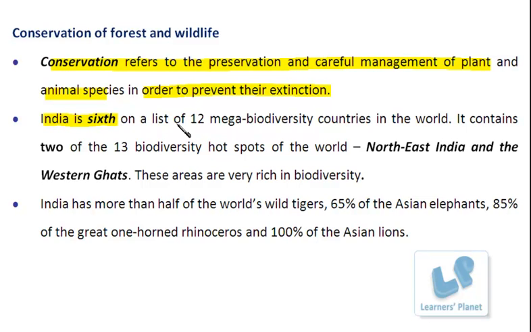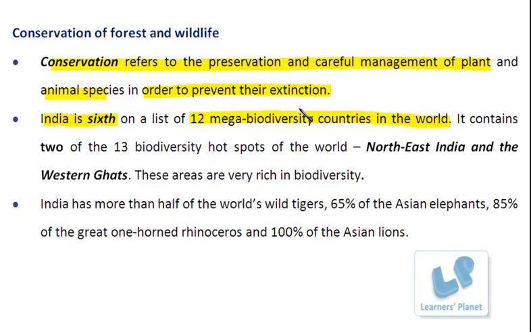India has the sixth position on the list of 12 mega biodiversity countries in the world. What is mega biodiversity? You can say a zone of mega biodiversity is a region where the maximum number of species are found. So in India, there are many regions where these mega diverse organisms are found.